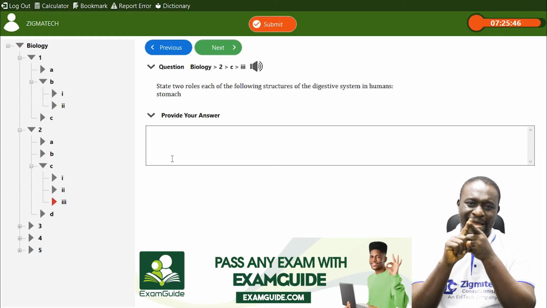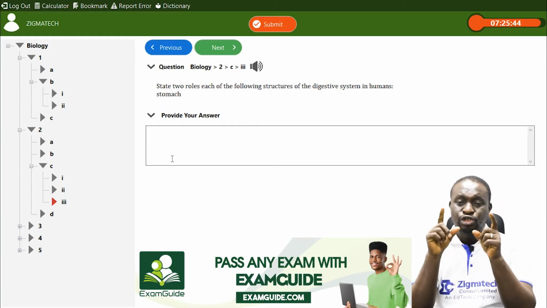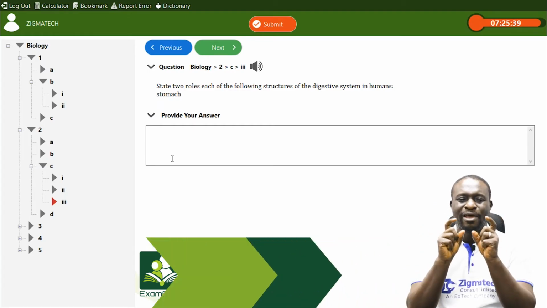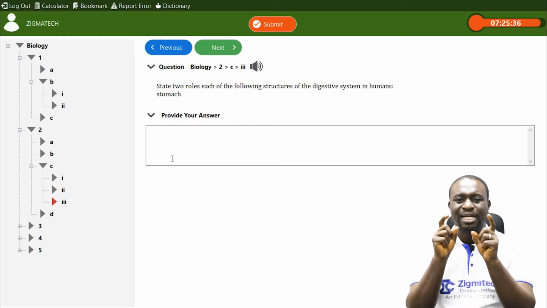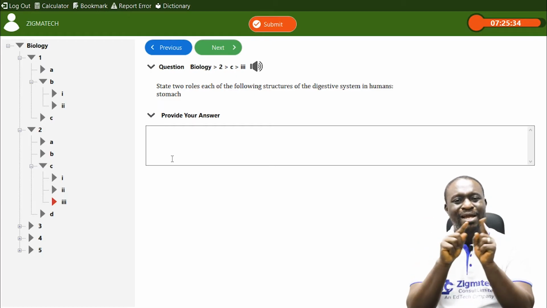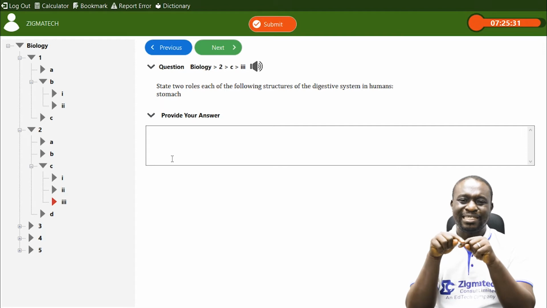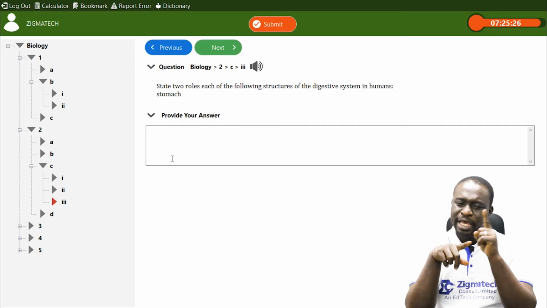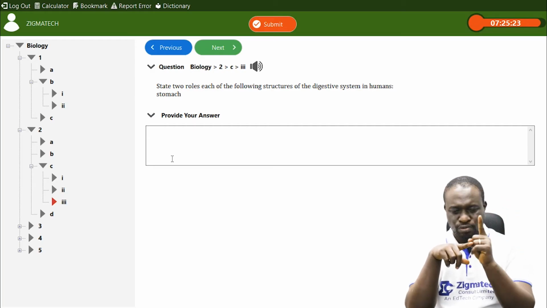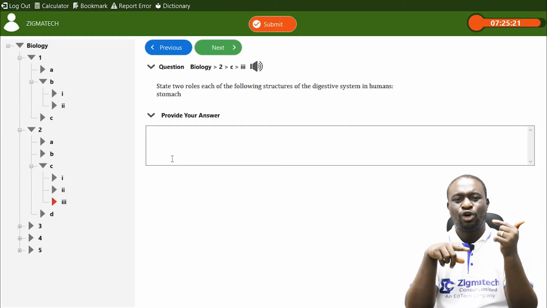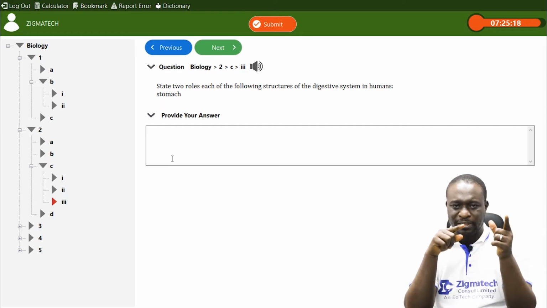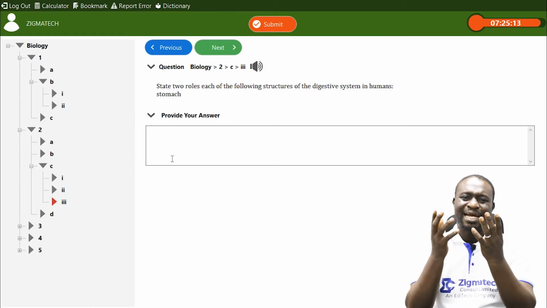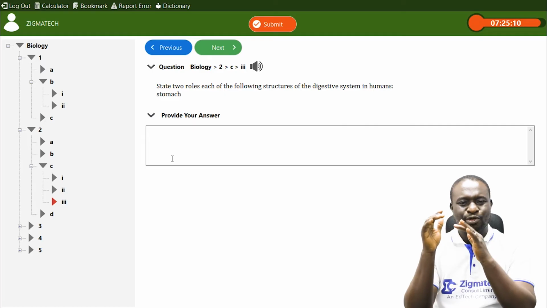Now, the gastric juice contains 2 digestive enzymes. These 2 digestive enzymes are called pepsin and renin. Pepsin begins the digestion of proteins by converting proteins to peptones, while renin acts on milk. It helps to coagulate milk, while the HCl that is produced, which is the hydrochloric acid, creates an acidic medium for pepsin and renin to act.